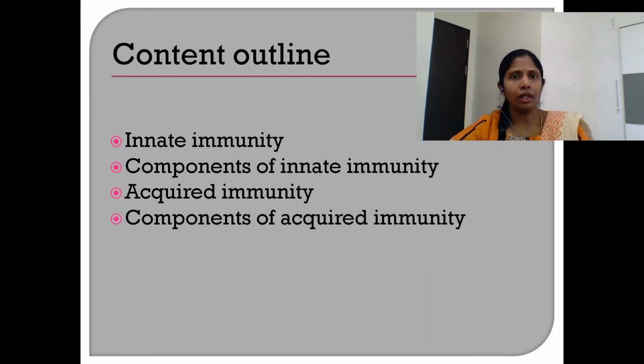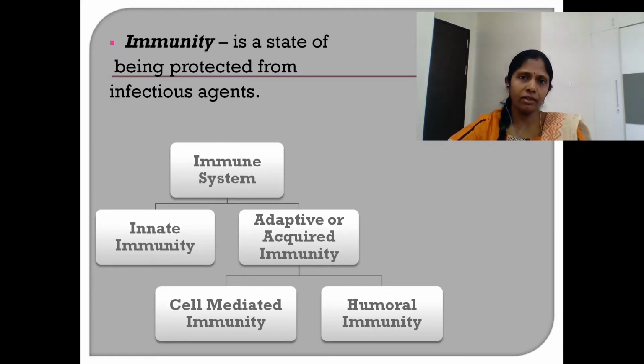In the current session, I will be discussing the types of immunity and the components of these two types of immunity. As discussed earlier, immunity is a state of being protected from infectious agents. The immune system of vertebrates is broadly classified into the innate immune system and the adaptive immune system.